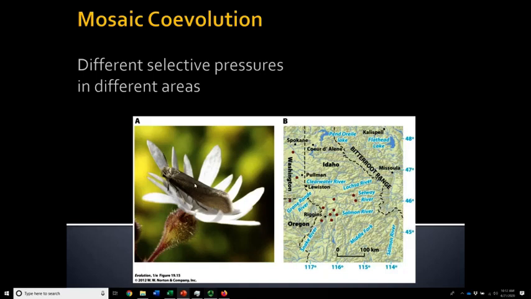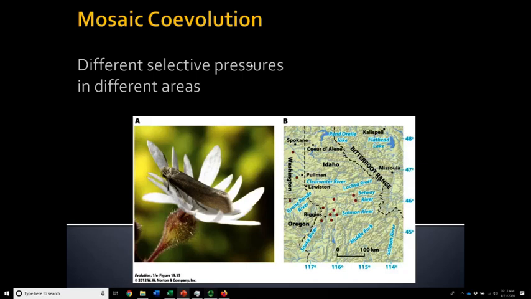So in some areas we might have a species of moth that is pollinating a flower, but maybe in another area they have to compete with other moths, or the flowers aren't as abundant, or there's some other thing trying to eat the flowers but not pollinating them. And so evolutionary pressures are going to be different. And so if we identify different populations that are geographically separated from one another, the evolutionary forces acting on the Selway River population might be very different from the ones in the Spokane area. And so we would need to evaluate all of the ecological interactions and figure out what the evolutionary pressures are.